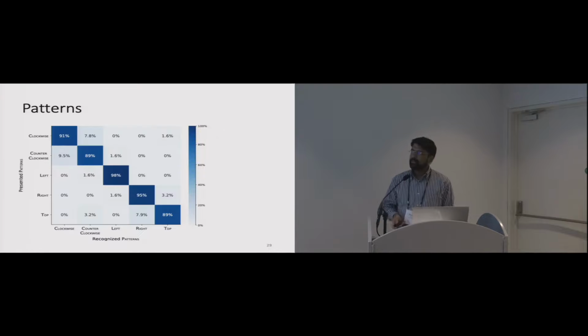If you look at the confusion matrix, we can see that it's a bit low on the clockwise and counterclockwise patterns, and also a bit low at the tip of the finger. We saw that a few participants consistently confused clockwise and counterclockwise. It might be because of the back of the device scenario or how they imagined. I'll come back to it later. And also we noticed that the tip of the finger was less sensitive, and it's well known that the inside of the finger is more sensitive, and that's why we have higher results here.